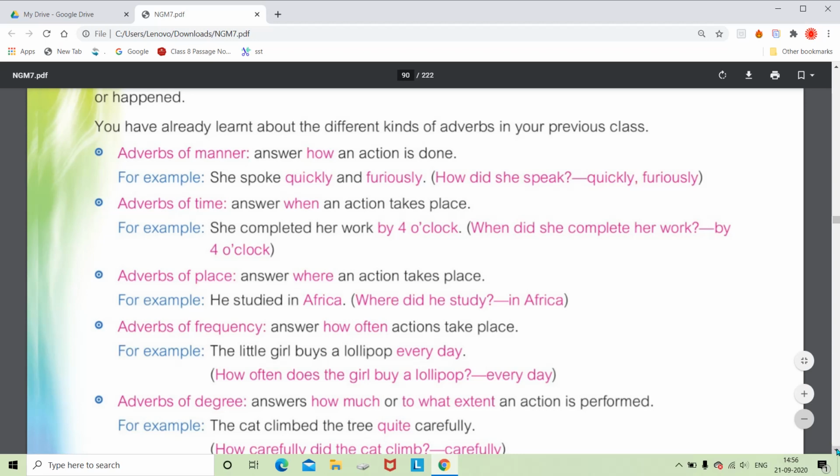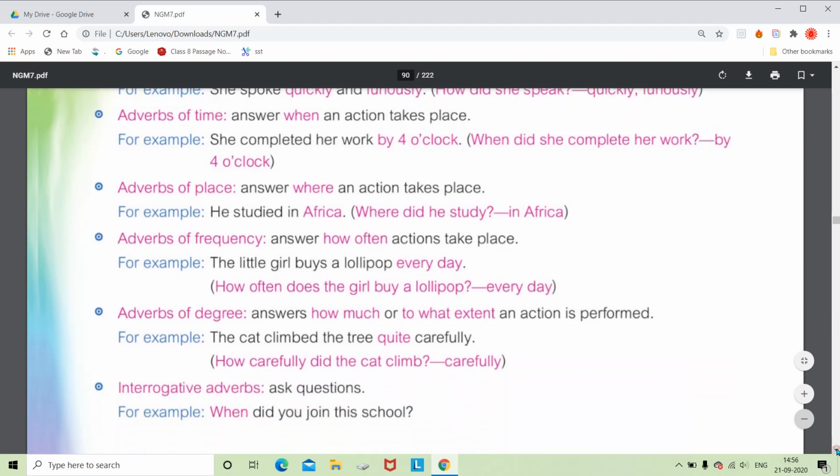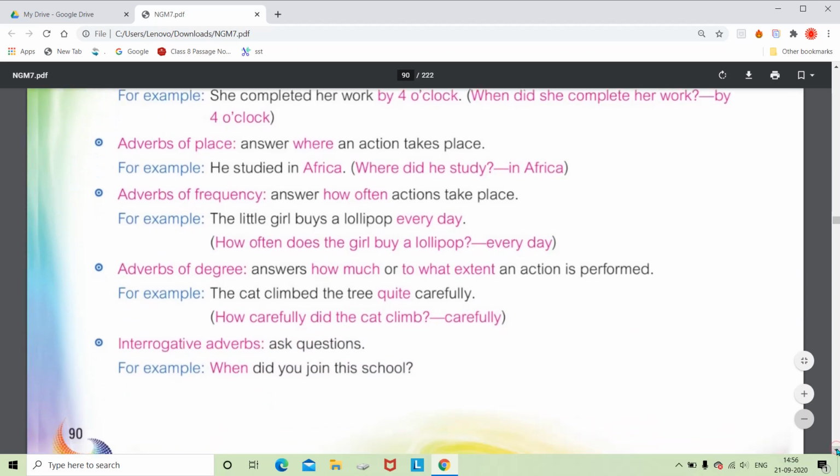And then next is adverbs of degree. Degree means to what extent, meaning how much the action was performed. Like, the cat climbed the tree quite carefully. Not only carefully but quite carefully. It is the extent, at this level the action happened. So you can use words like very, quite, all those kinds of words we can use here.